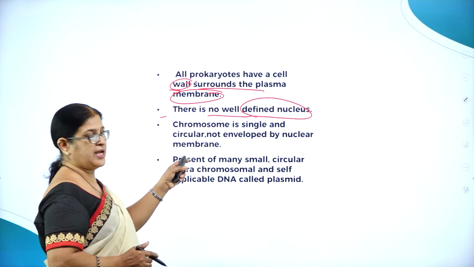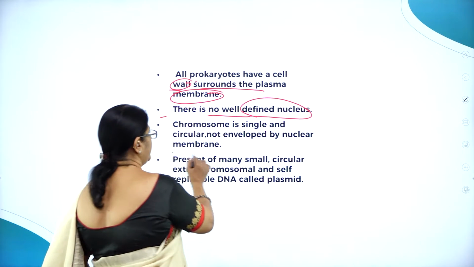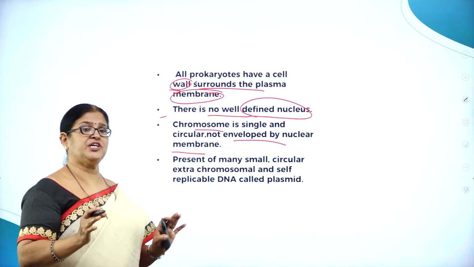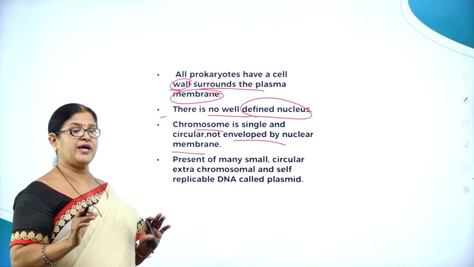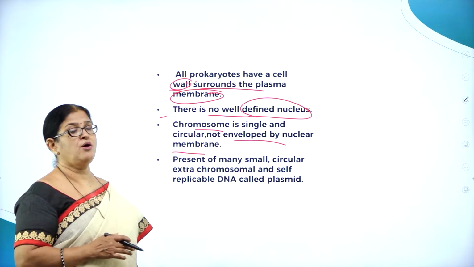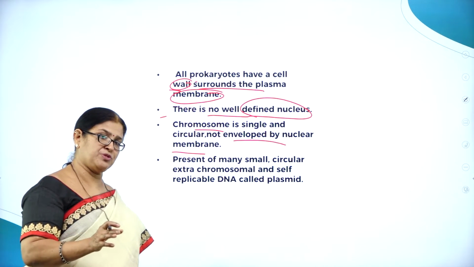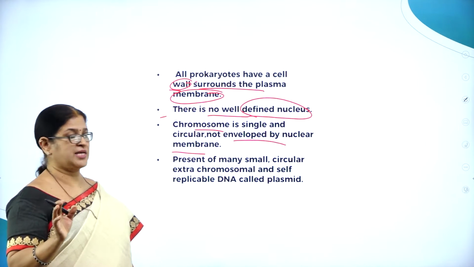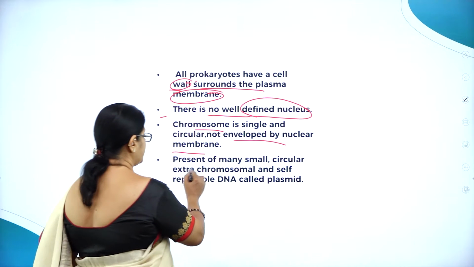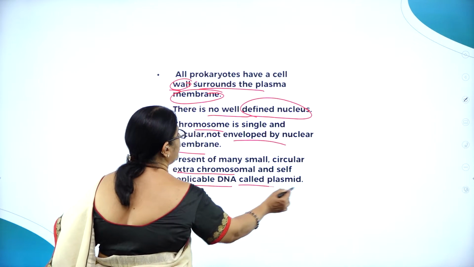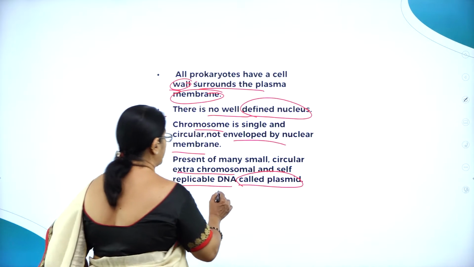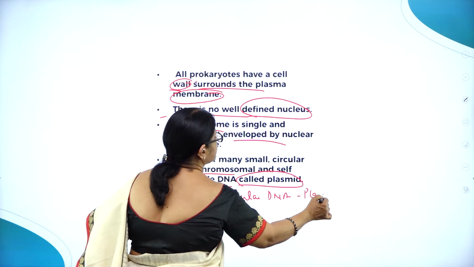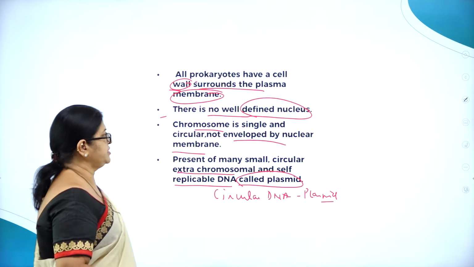The chromosome is single and circular, not enveloped by a nuclear membrane. So how do you differentiate a prokaryotic cell from a eukaryotic cell? A prokaryotic cell does not have a definite nuclear membrane. All cell organelles are absent except for ribosomes. In a eukaryotic cell, the nucleus is bound by a nuclear membrane and all cell organelles are present. The presence of many small circular extrachromosomal and self-replicable DNA is called plasmid. Circular DNA is called plasmid, which is used as a vector in biotechnology.